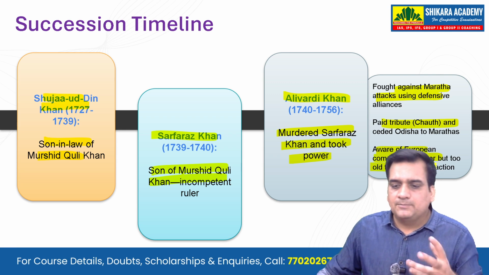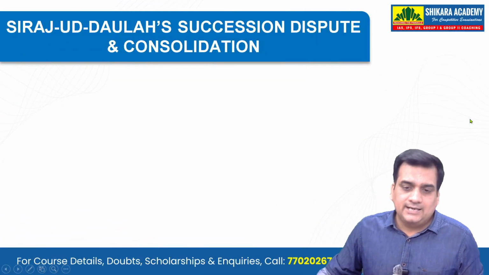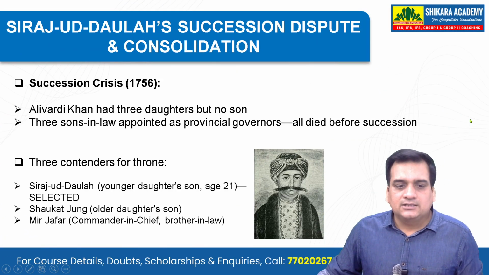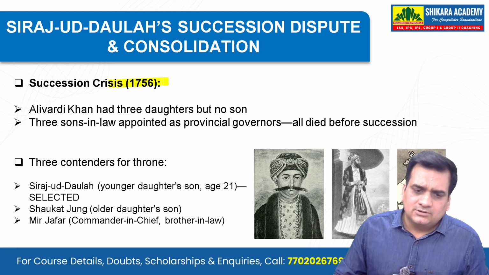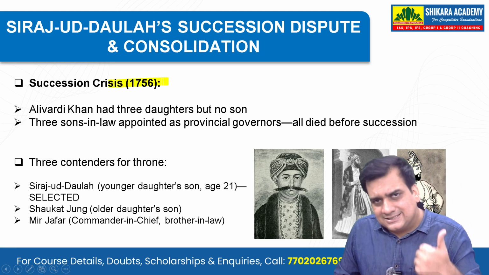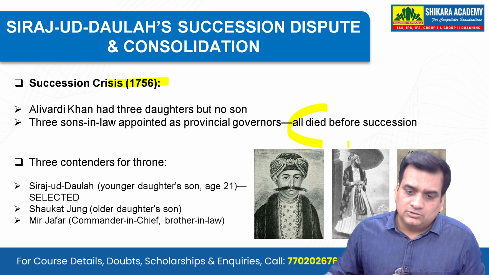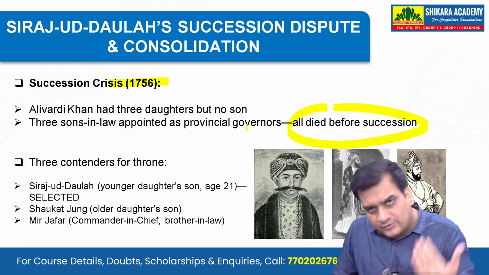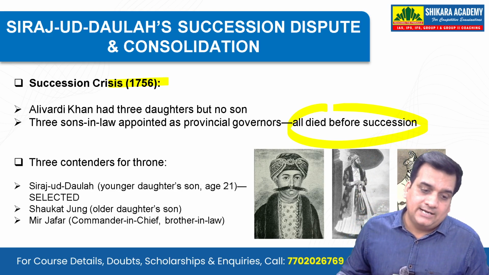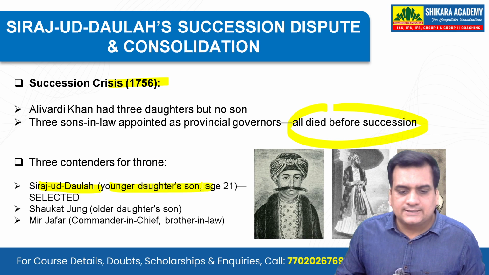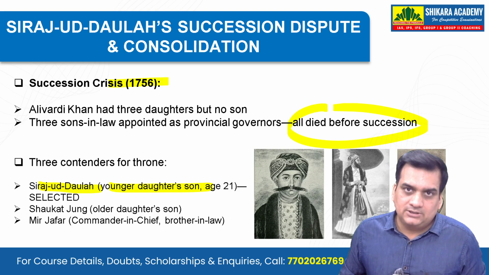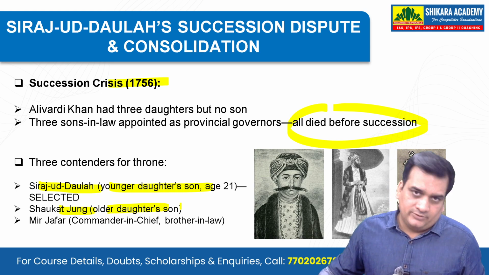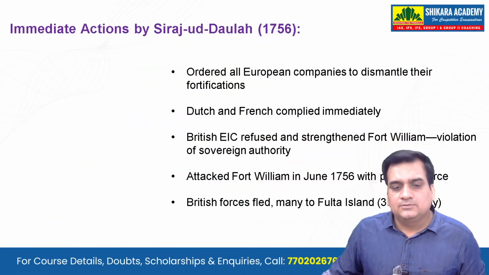Aware of European companies' danger but too old to take any military action. And then comes Siraj-ud-Daulah in the picture. Now, there was this succession crisis with Ali Wardi Khan because he had three daughters. And his sons-in-law, who were also the provincial governors, all of them died. And then comes Siraj-ud-Daulah, who was the younger daughter's son. At age 21, he was selected to be the next Nawab. And there is also Shaukat Jung, who was the older daughter's son, and Mir Jafar, obviously the commander-in-chief and the brother-in-law.